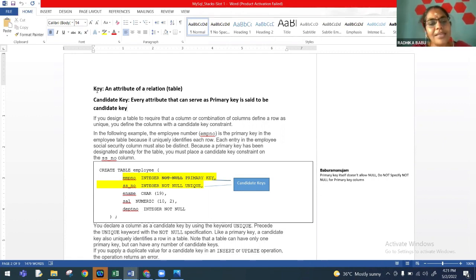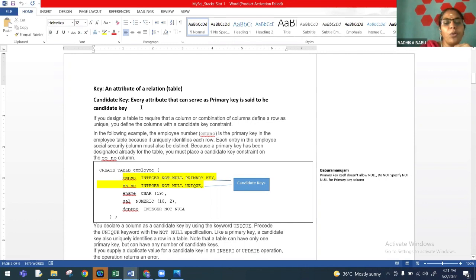Now, there are a lot of keys available in a table. So how do we understand a candidate key, or how do we categorize the columns to be your candidate key? Now, what is a candidate key? Every attribute that can serve as a primary key is said to be your candidate key.